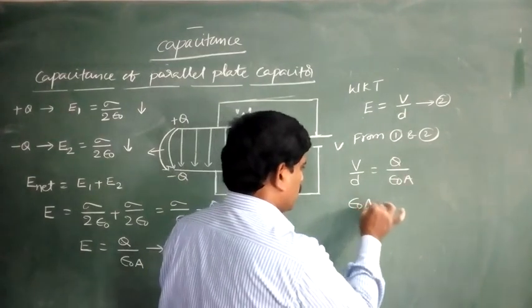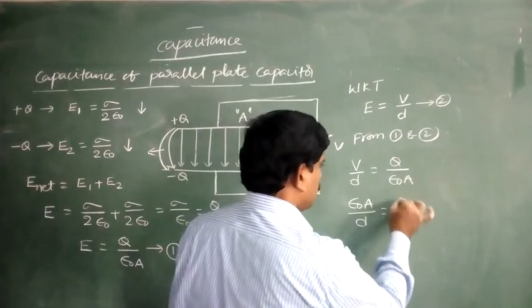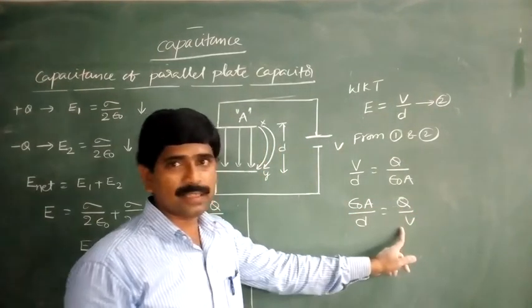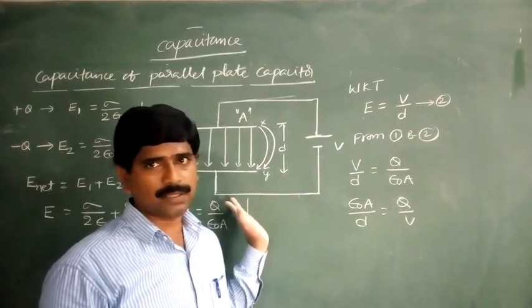From this, epsilon naught A by d is equal to Q by V. But Q by V is nothing but the capacitance of that capacitor.